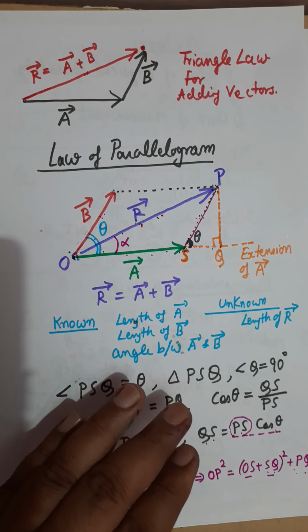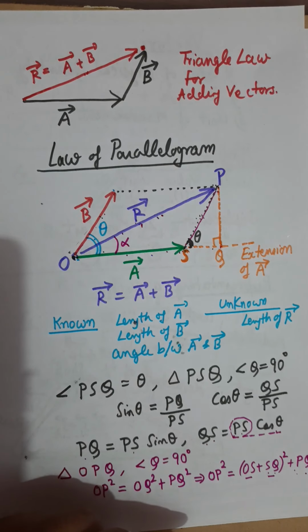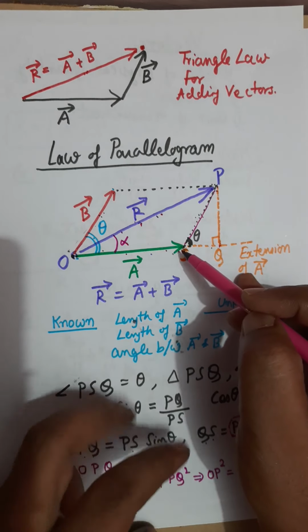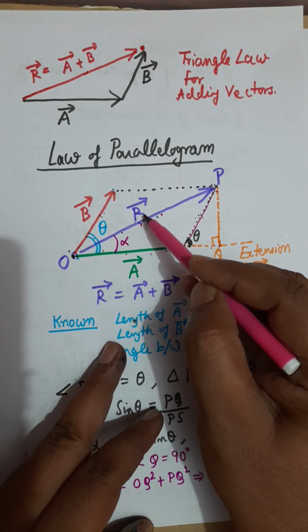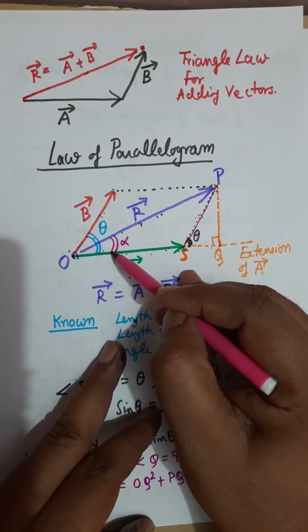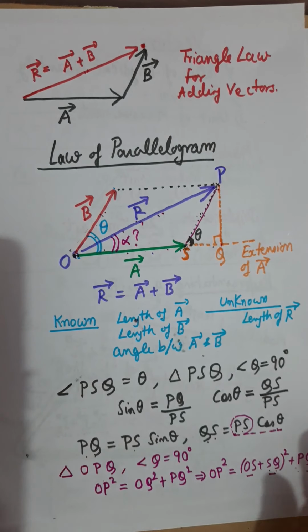Which means the direction of resultant is always specified by some angle which that resultant forms with the A vector or with the B vector. It's your choice. So I choose vector A to tell at what angle the resultant is, and let that angle be alpha. And how can I find this angle alpha?